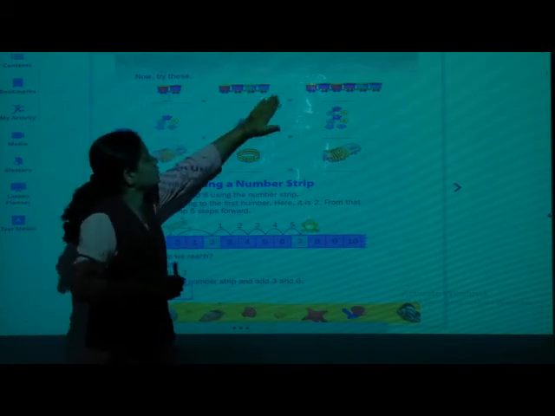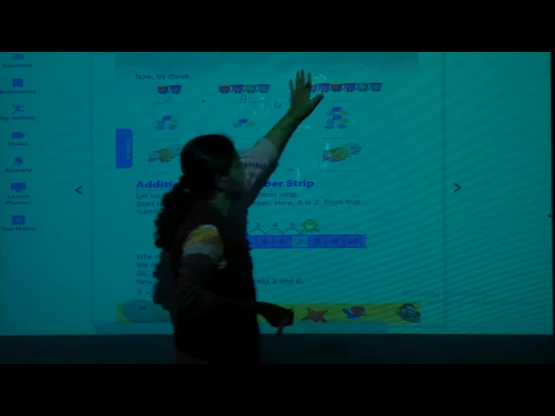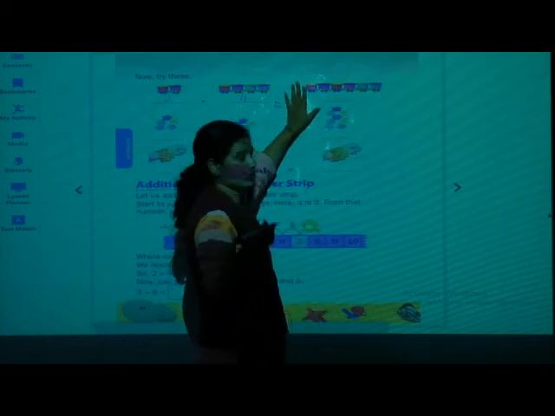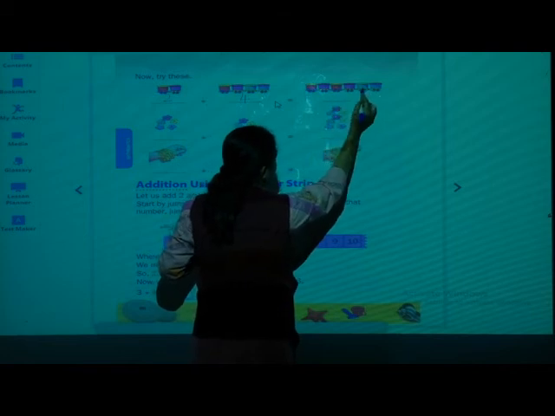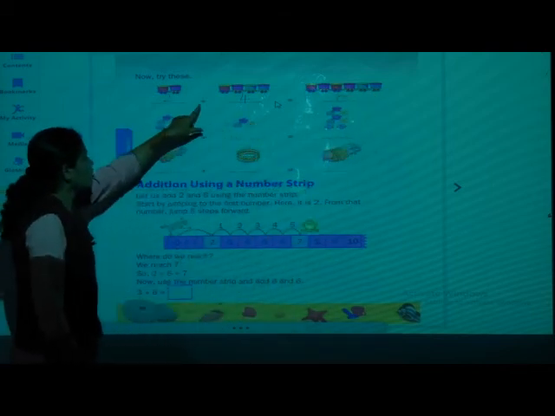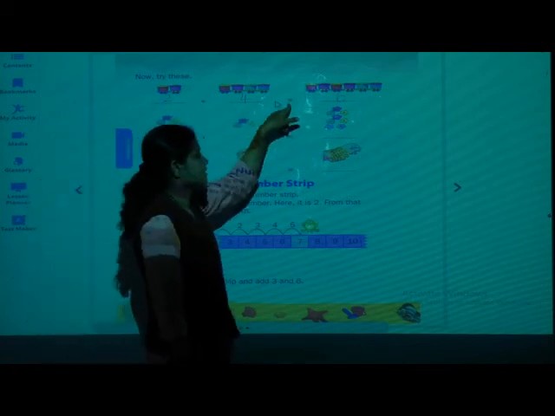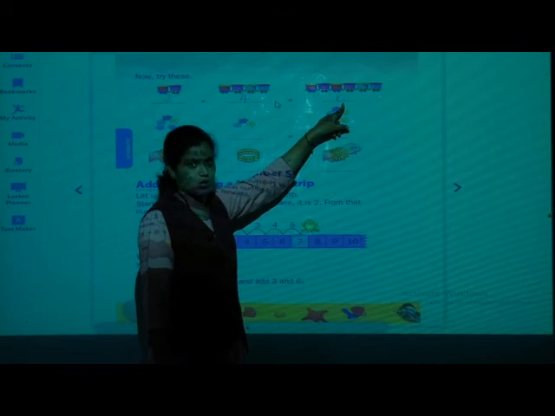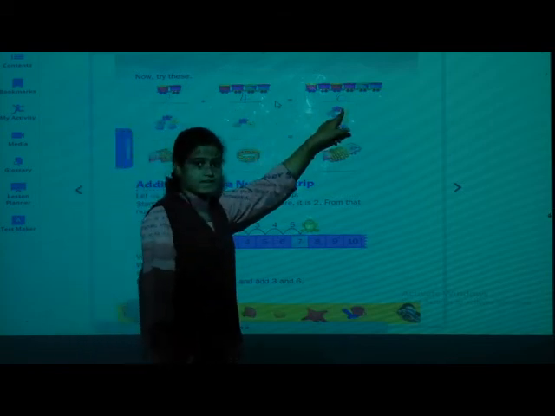Now how many here you can see? 1, 2, 3, 4. 4. Now this 2 and 4, if together we will see, how many you can find out? 1, 2, 3, 4, 5, 6. Got it? So 2, how you will read? 2 plus 4 is equal to 6. Okay? Or 2 and 4 makes 6.